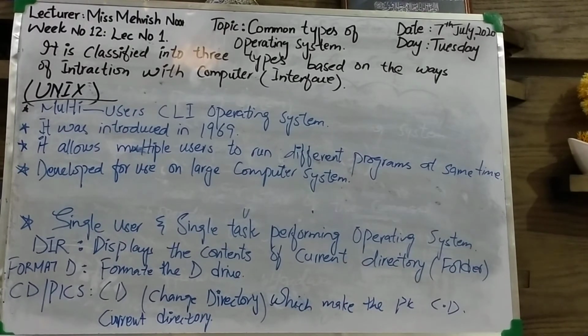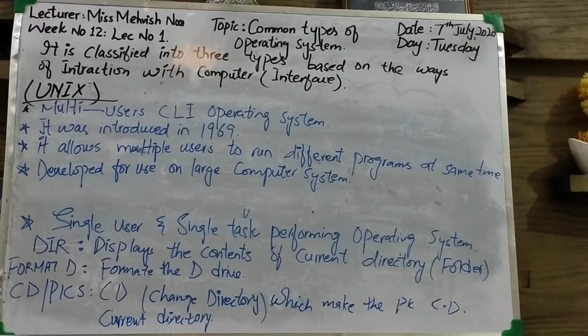The user must know the syntax of the command. DOS commands are difficult to remember. Why is it difficult? Because users have to memorize the task or command which he or she performs on the computer. It is a single user and single task operating system.